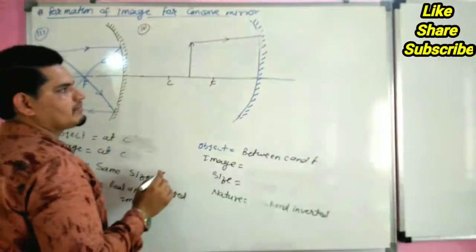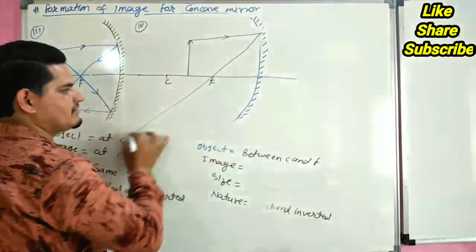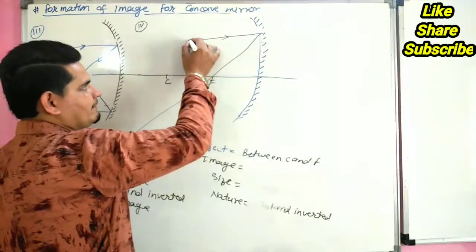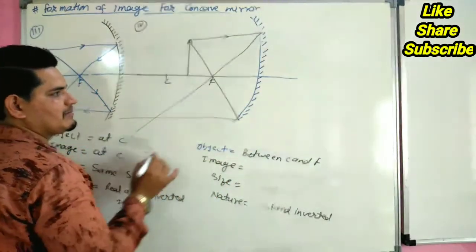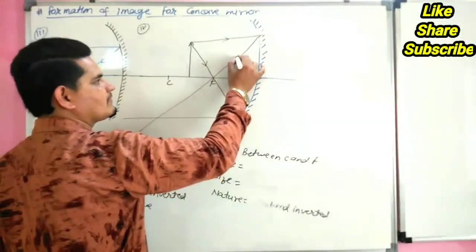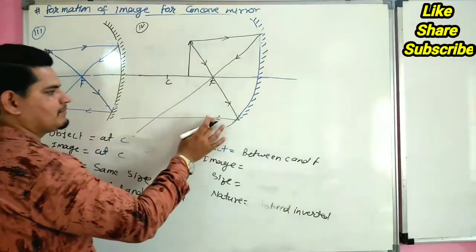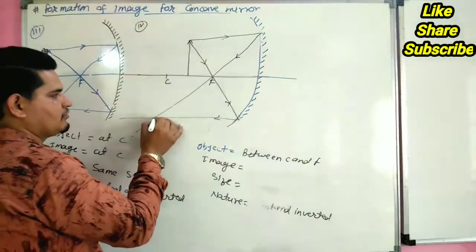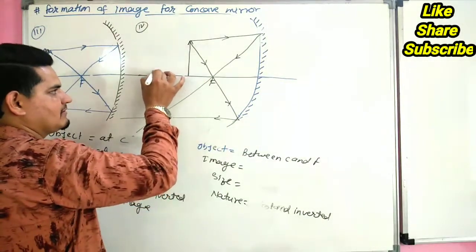This ray coming parallel to principal axis passes from focus, and if a line passes from focus, it will go parallel to principal axis after reflection. So image forms here, this is image A dash B dash.